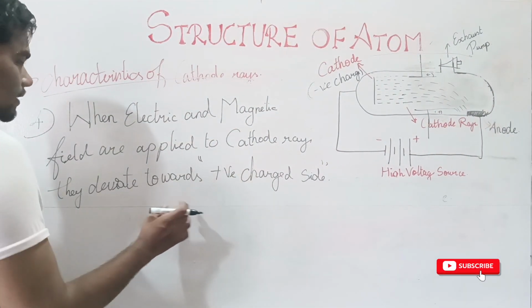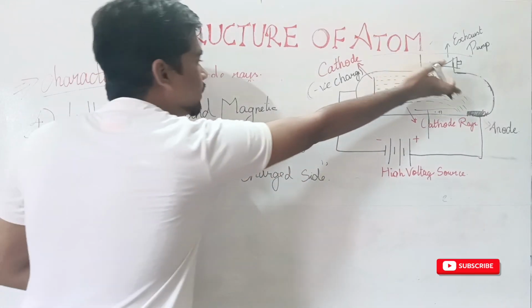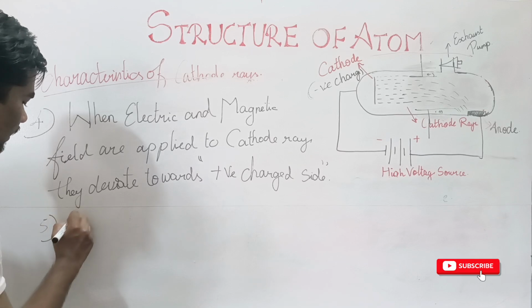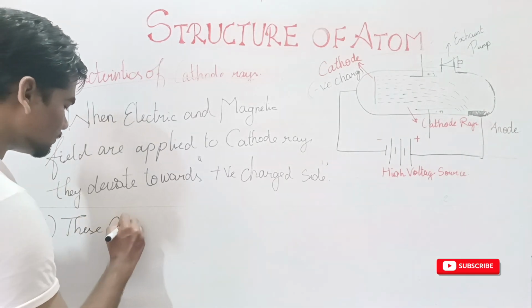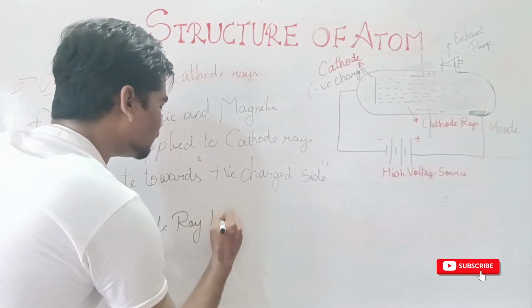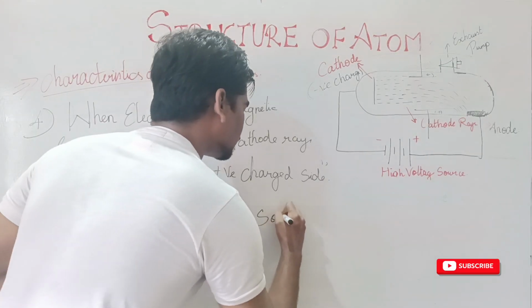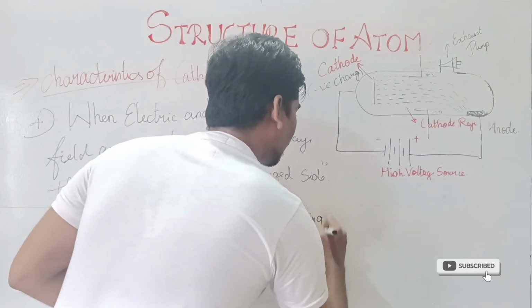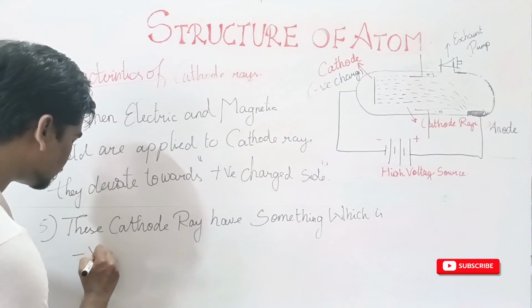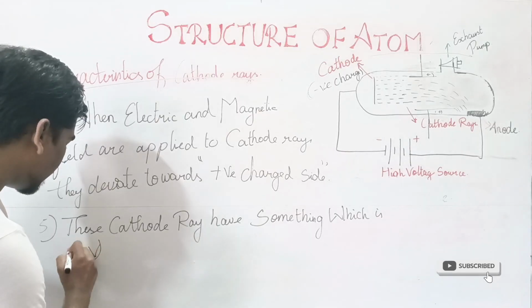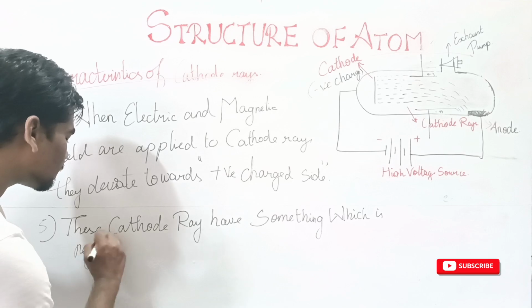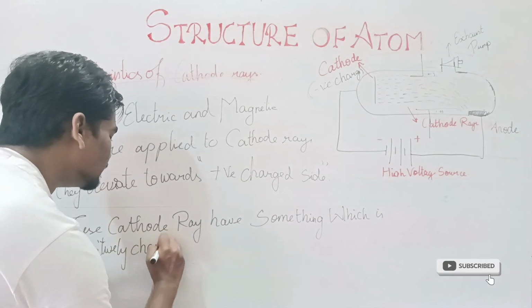I hope now you can understand this cathode rays deviate towards the positive charge side, so that we came to know that these cathode rays have something which is negatively charged.